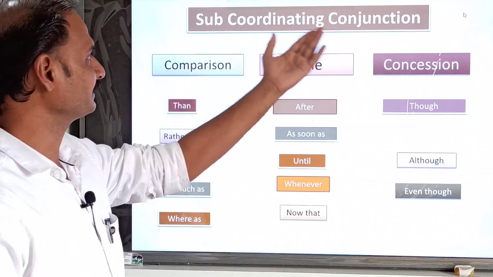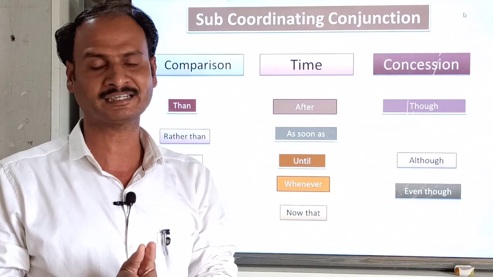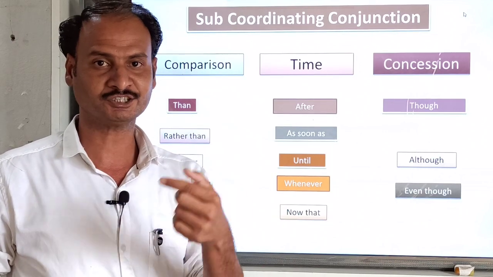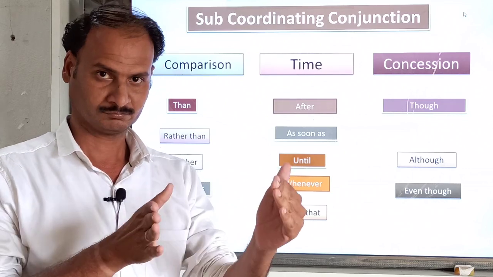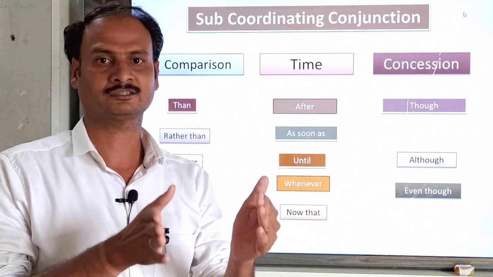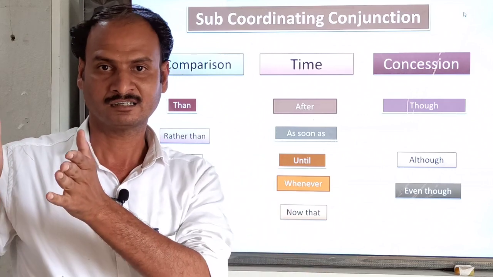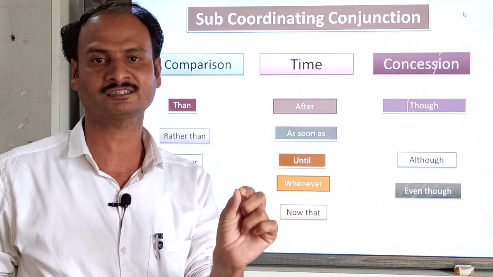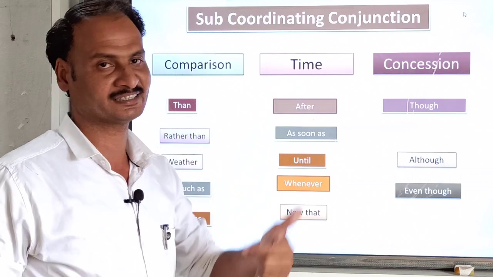So subordinating conjunctions, what is the exact meaning of subordinating conjunction? A subordinating conjunction is a conjunction which relates sentences, clauses or phrases. It means an independent clause connects with a dependent clause.